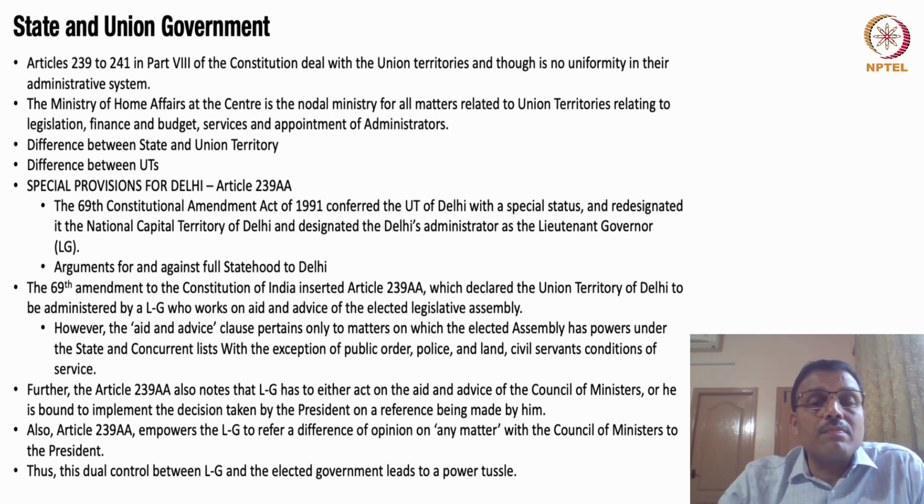Now, what is the difference between a state and a union territory? Sometimes people tend to ask this in terms of what is the difference. Now, states, friends, have a state legislature. The union territories do not have a state legislature. So that's something that we have to understand. There is a separate election for the constitution of the state government through what we call members of the legislative assembly. Sometimes it could be through the legislative council as well. So this is very clearly there in the state, but it's not there in the union territory.